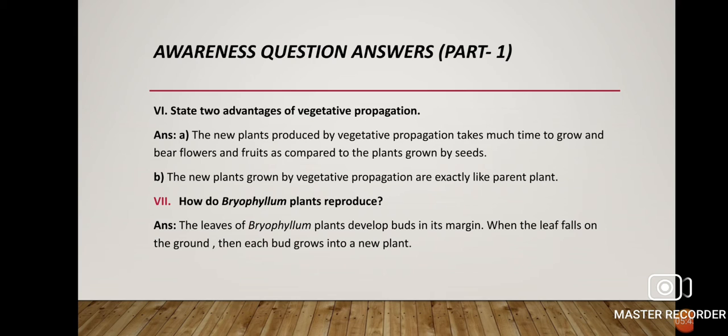Next, number 7: how do bryophyllum plants reproduce? The bryophyllum plants develop buds in their margin. If you see the diagram, you can understand it well. Now when the leaves fall on the ground, each bud grows into a new plant, and again it bears leaves, again buds form on the margin, again it matures. In this way the life cycle continues.